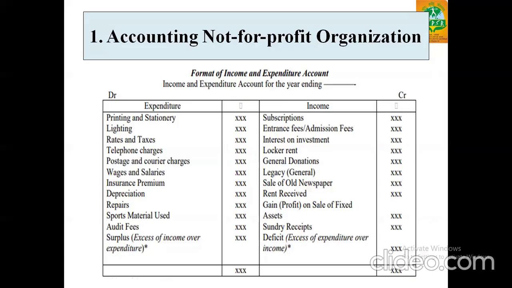Income is the subscription which this not-for-profit organization is getting, the entrance fees or admission fees, interest on investment, lockers rent, general donation, sale of old newspaper, rent received, legacy, which is a general amount, gains or profit on sale of fixed assets, sundry receipts, and deficit, which is a loss or excess of expenditure over income.